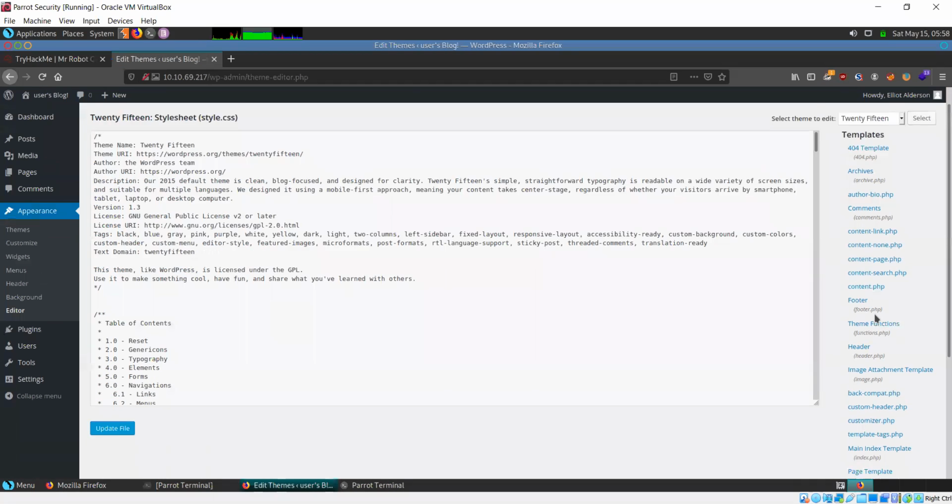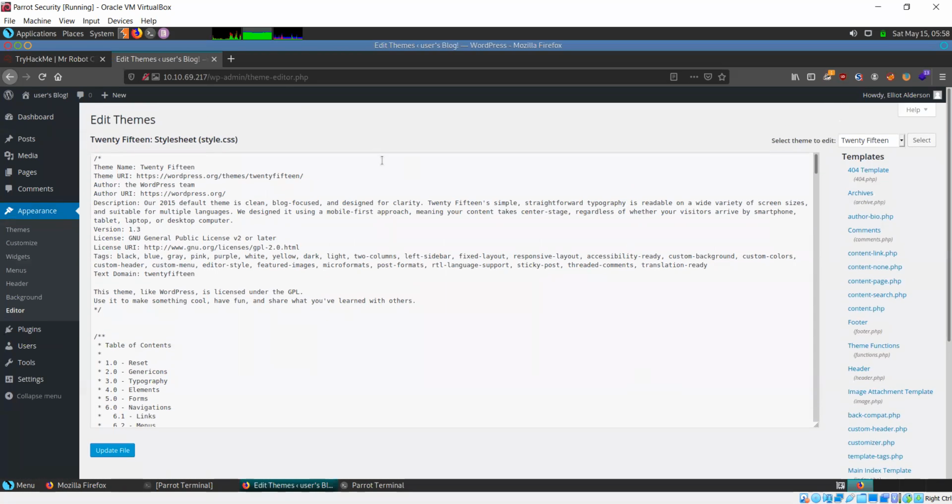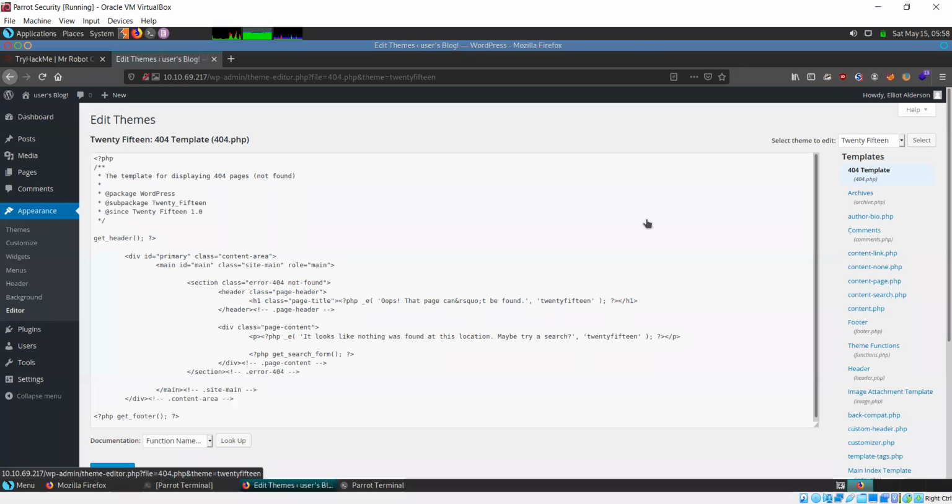In this case, I don't have the option of editing the template for a single post because there are zero posts on this blog. We've seen that yesterday. There is no content. It's an empty blog. So I'll just edit the 404 template, the error page template.